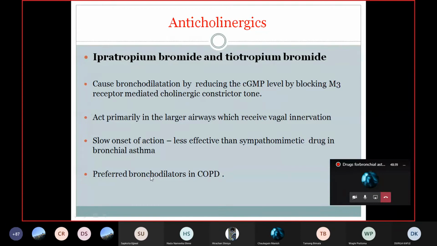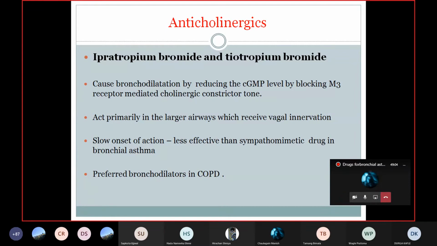These drugs are preferred as bronchodilators in chronic obstructive pulmonary disease, COPD, because in COPD the cholinergic tone is the important component of airway constriction. Only the increase in cholinergic tone causes the narrowing of the airways in COPD patients.